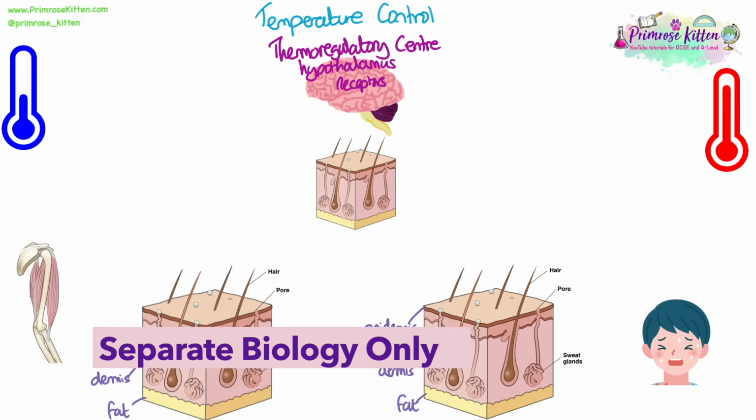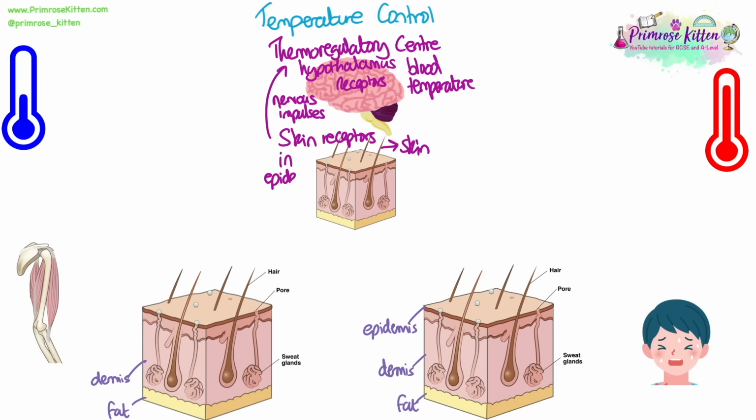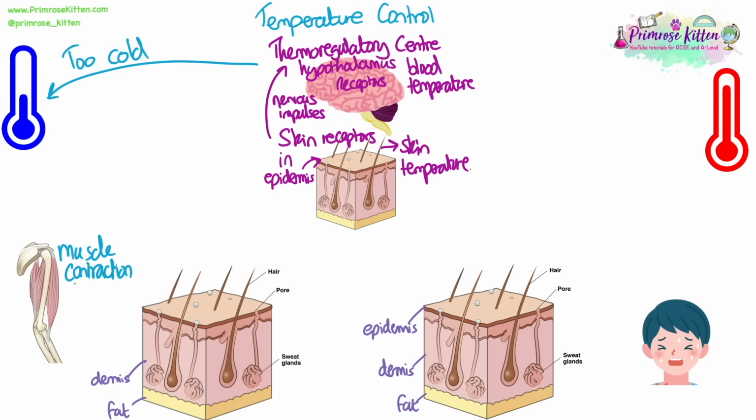Temperature control in the body is regulated by the thermoregulatory centre in the brain, which is in the hypothalamus. This contains receptors that detect blood temperature. Skin receptors can also detect changes in temperature, and they can send nervous impulses to the thermoregulatory centre in the brain as well. If the signal from these is that the body is too cold, then changes will be made to increase the body temperature. Muscle contraction or shivering, which increases the respiration rate.